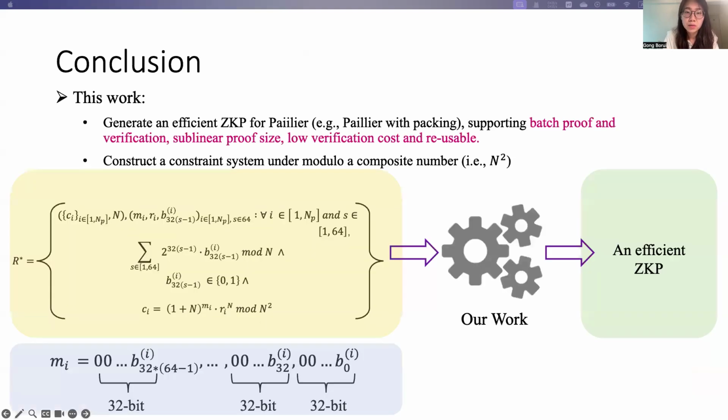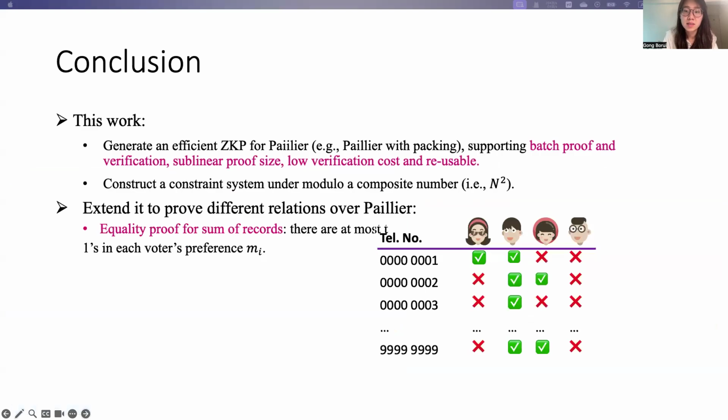So in conclusion, our work derives an efficient zero-knowledge proof for different structures in the Paillier cryptosystem, which supports batch proof and verification while achieving sublinear proof size, low verification cost, and can be reused. The core of our work is actually a constraint system under a modulus of a composite number. And our core technique is general and can be extended to derive different kinds of proofs over Paillier.